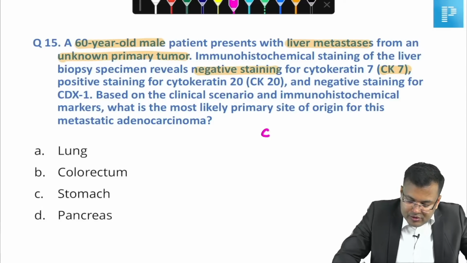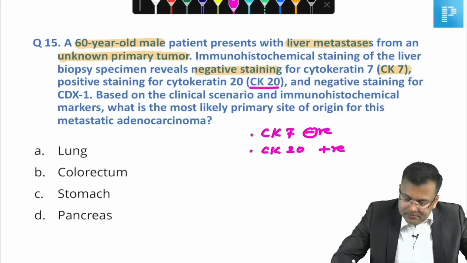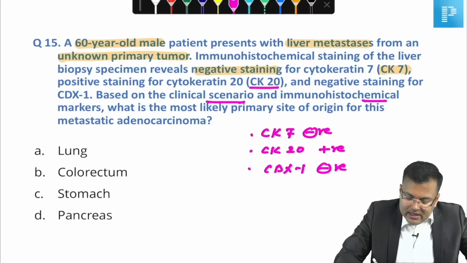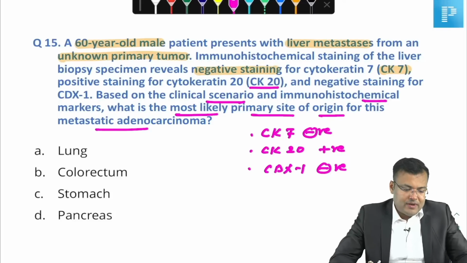So first important point, cytokeratin 7 is negative. Positive for CK20, cytokeratin 20, it is positive. Negative staining for CDX1. Based on the clinical scenario and immunohistochemical markers, what is the most likely primary site of origin for this metastatic adenocarcinoma?